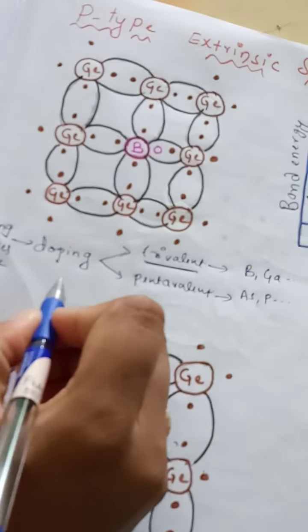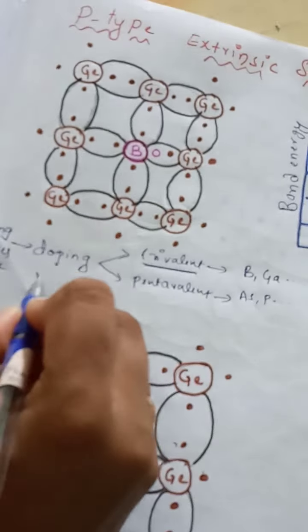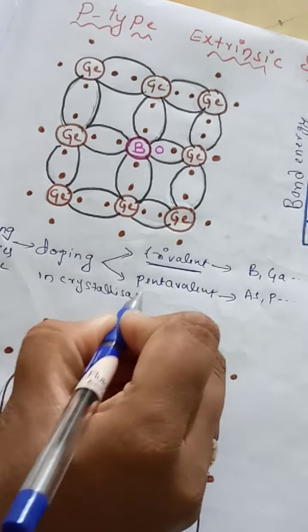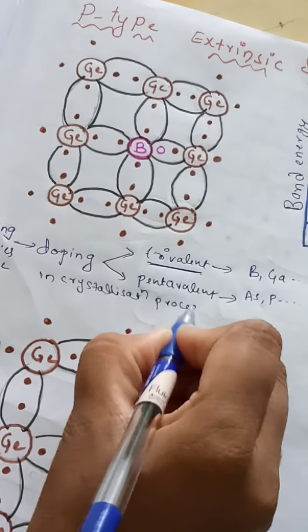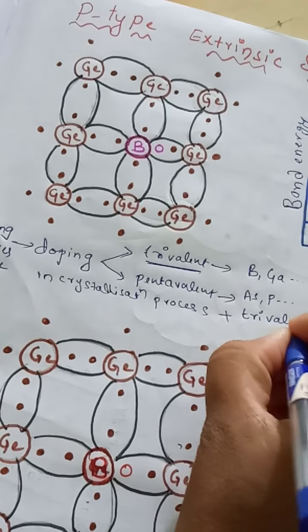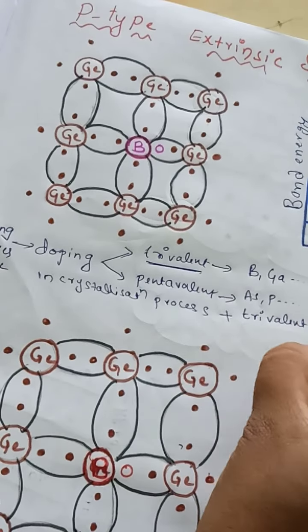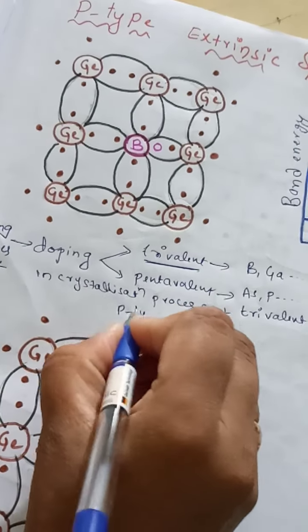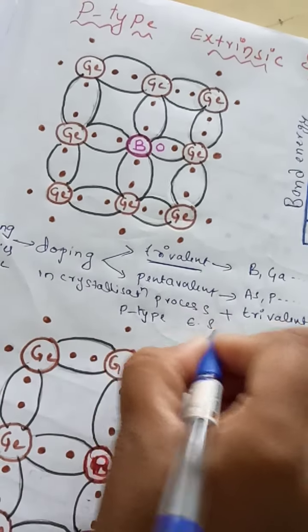Here in the crystallization process, if we add trivalent impurity, then we get p-type extrinsic semiconductor.